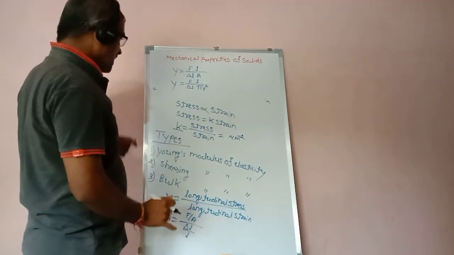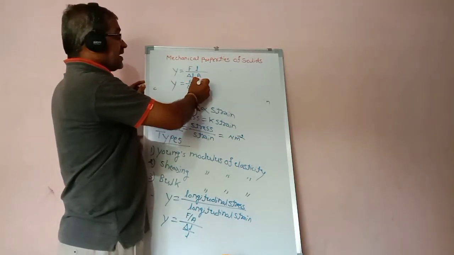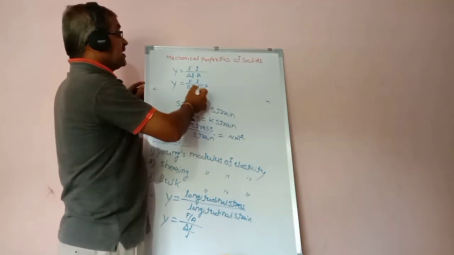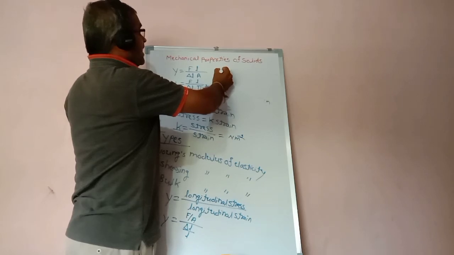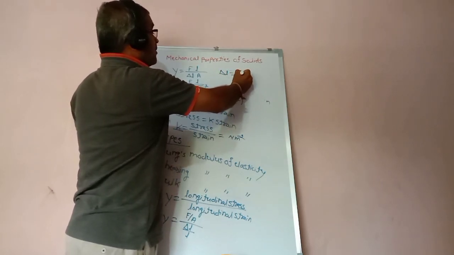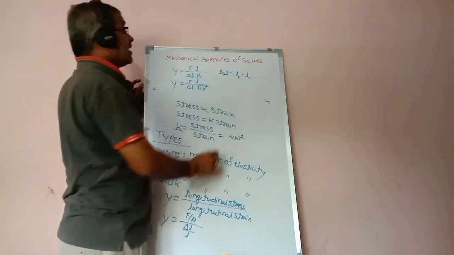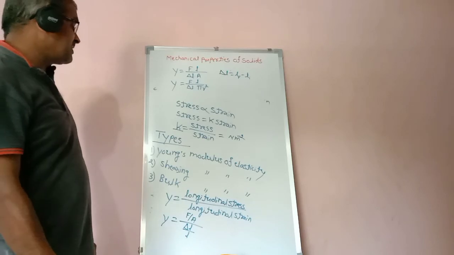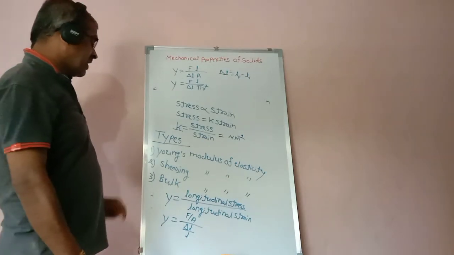Where F is the force, L is the length, and delta L is the change in the length. Change in the length, what does it mean? That is Lf minus Li, the final length of the wire minus the initial length of the wire.